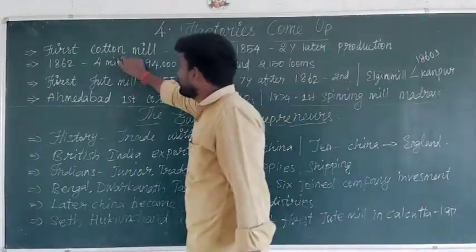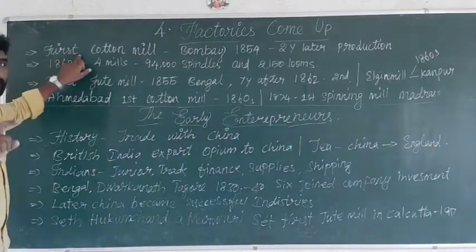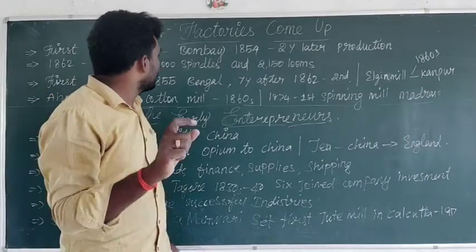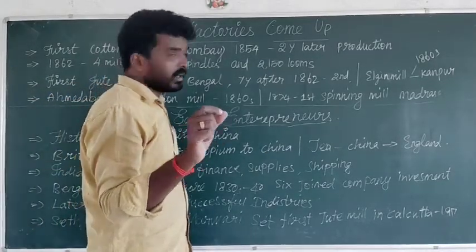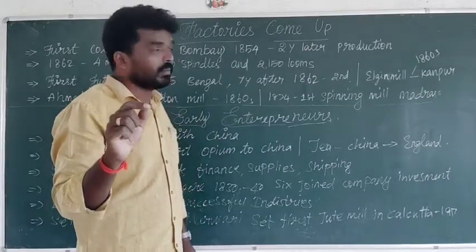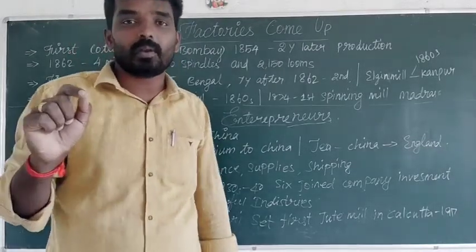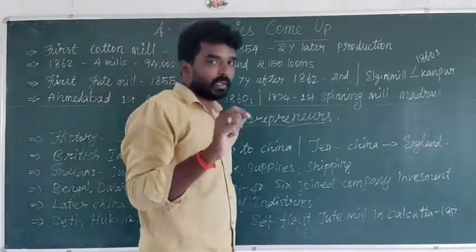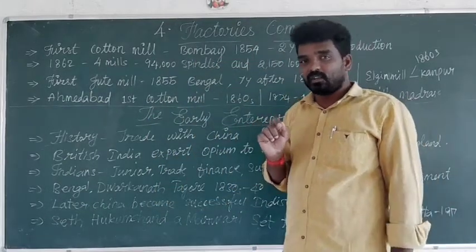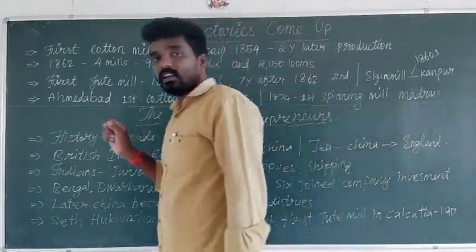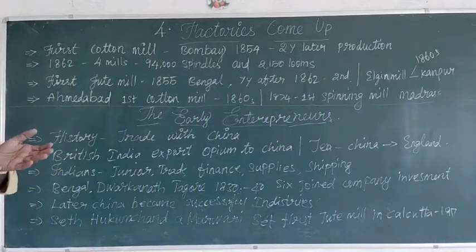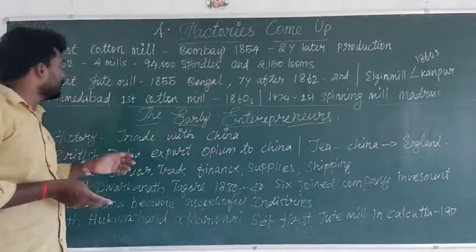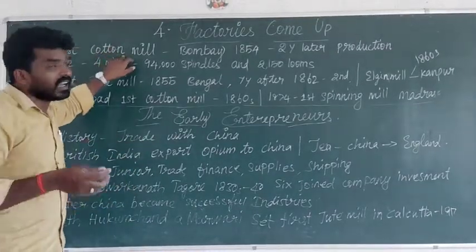Okay, first one: the first cotton mill. I already told you India is the largest democratic country. At the same time, we depend mostly upon agriculture, because more than 70% of the people do agriculture and cultivation. Directly or indirectly, Indian people depend upon agriculture.